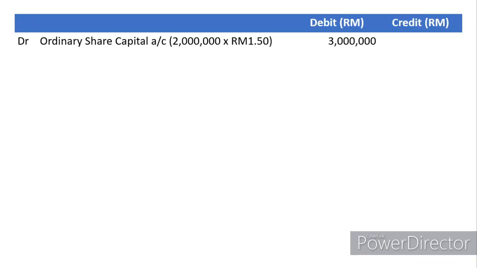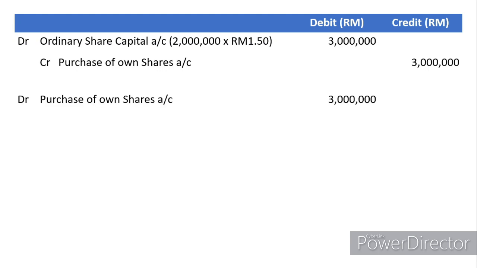First, debit ordinary share capital. Why? Because you are buying back the shares from your shareholders. So debit reduces your equity. 2 million times 1 ringgit and 50 cents, so it's 3 million, and put it in a temporary account called purchase of own shares. Now, this journal entry actually tells you that the ordinary shares were reduced because we purchased our own shares.